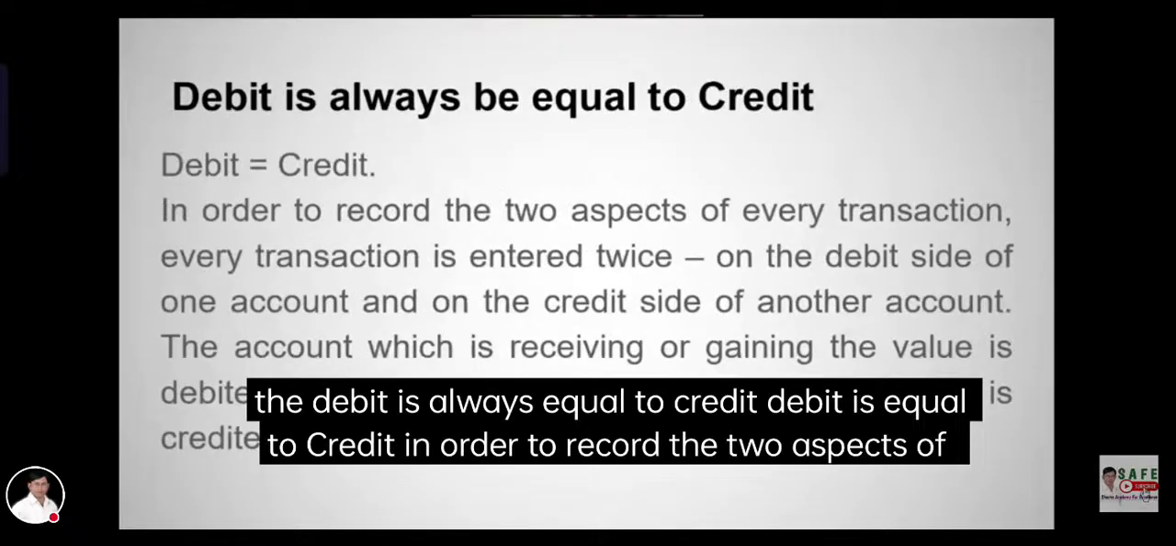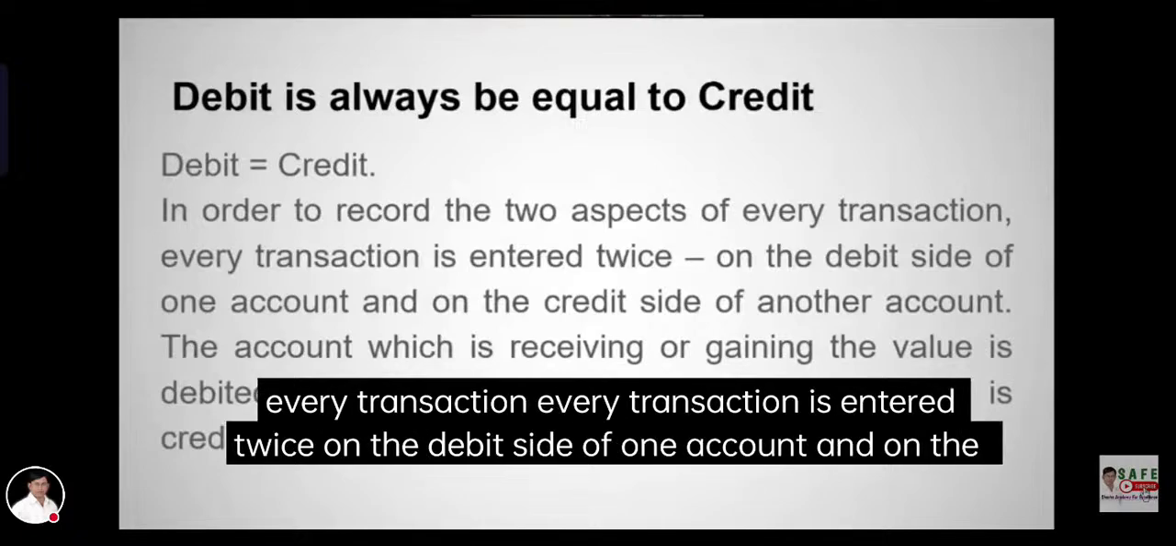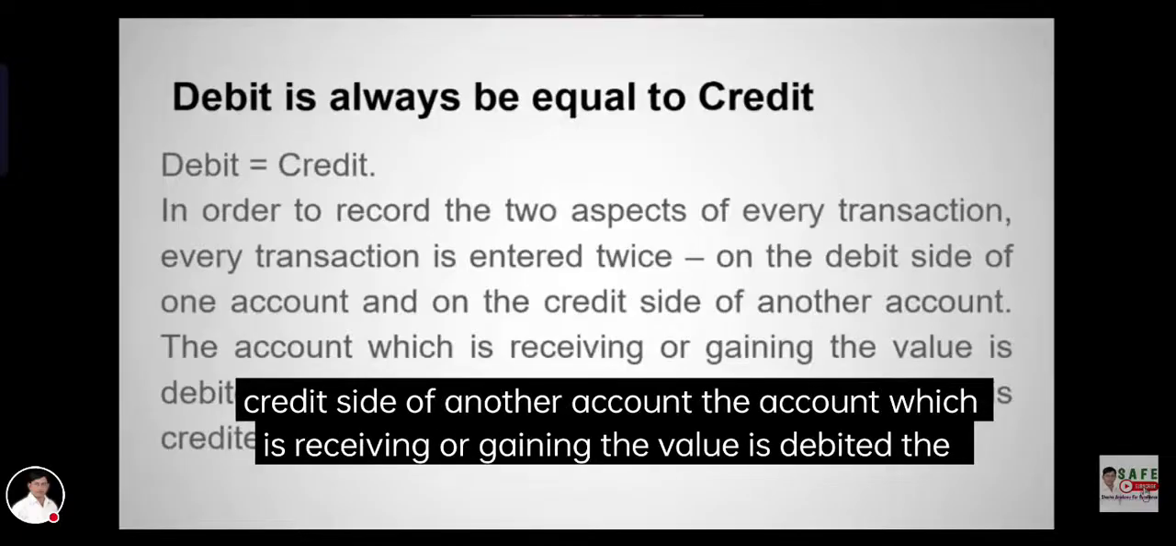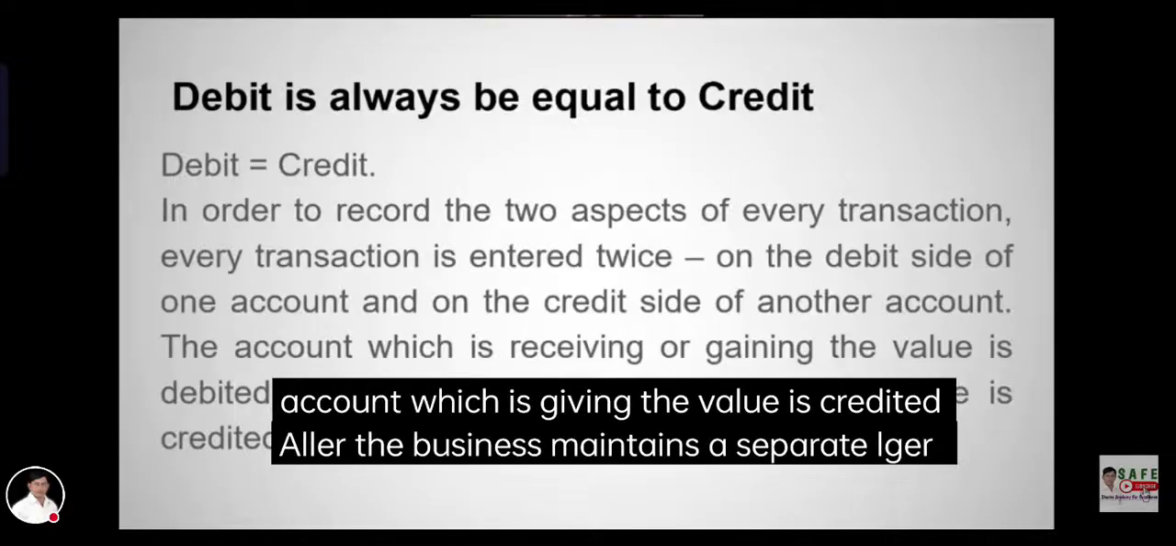Debit is always equal to credit. In order to record the two aspects, every transaction is entered twice: on the debit side of one account and on the credit side of another account. The account which is receiving or gaining the value is debited. The account which is giving the value is credited.